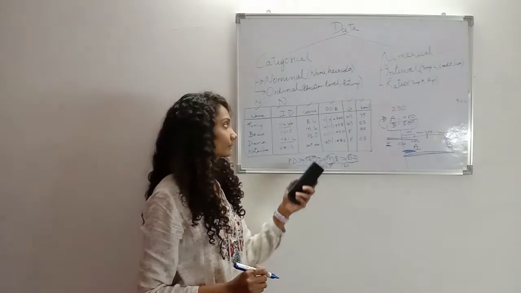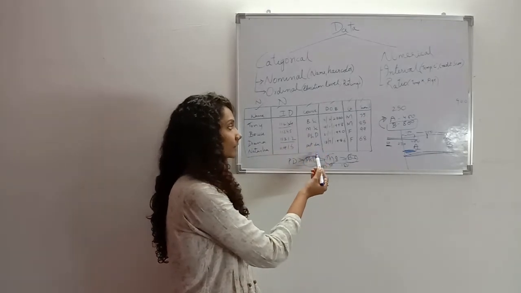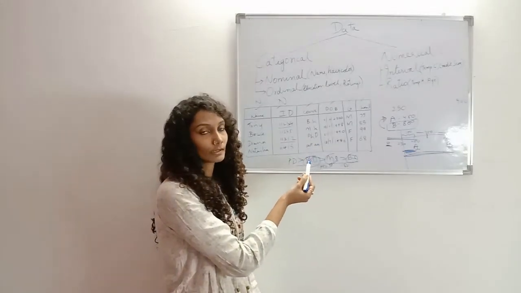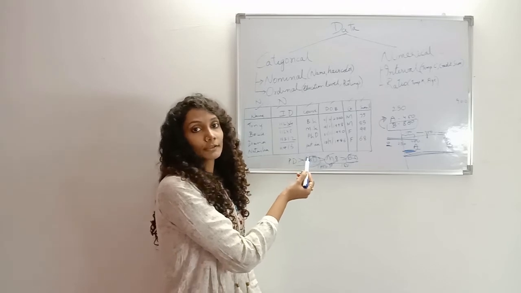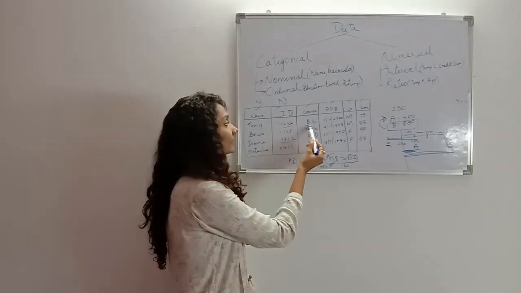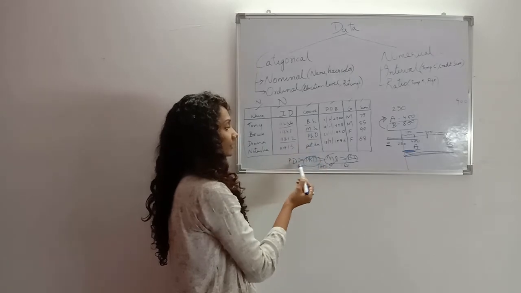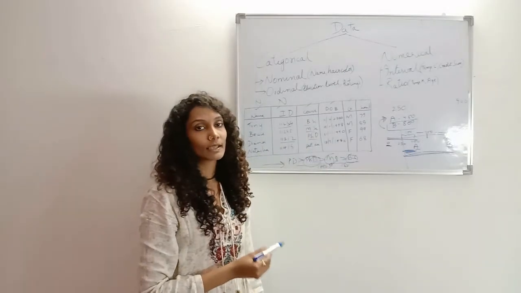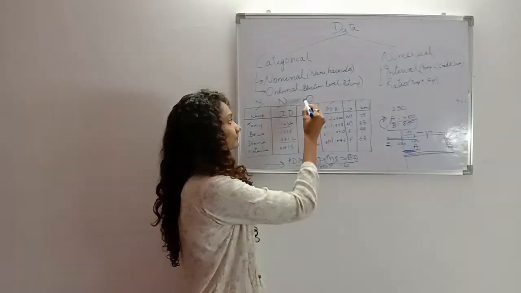Next is course. Again, we don't have numbers, and these are not quantities. So this becomes categorical data. And also, we have a natural ordering for these categories. That is, we are able to say that one group is better than the other. Hence, this becomes ordinal data.